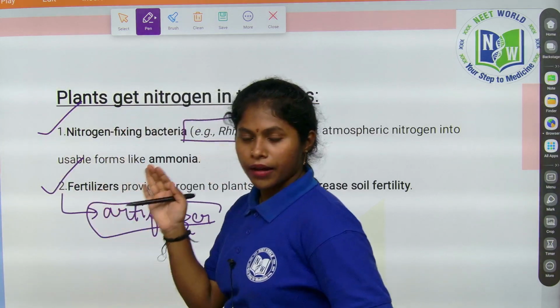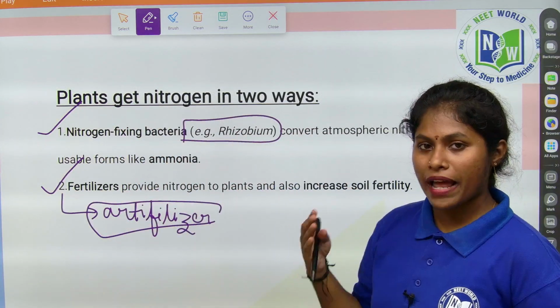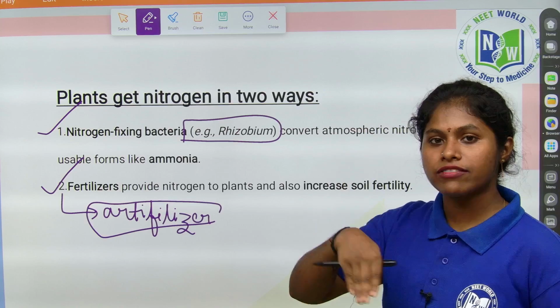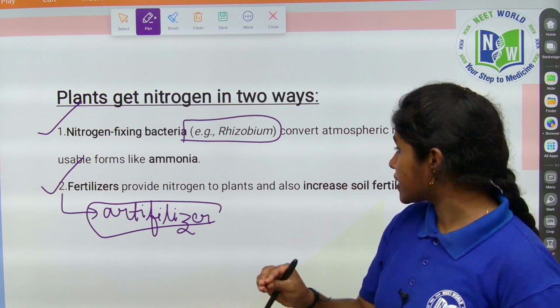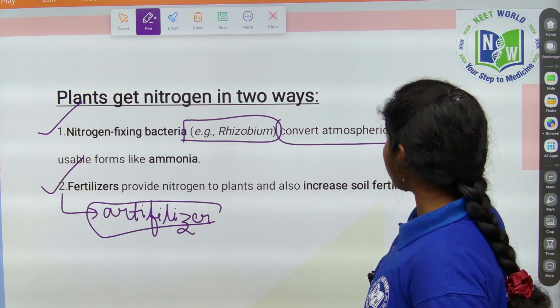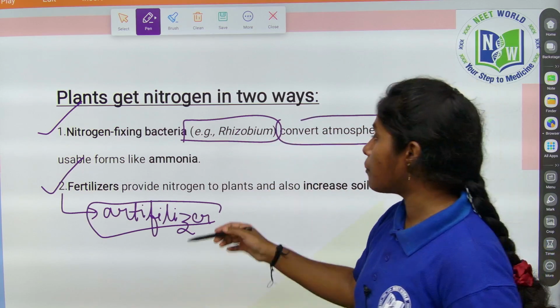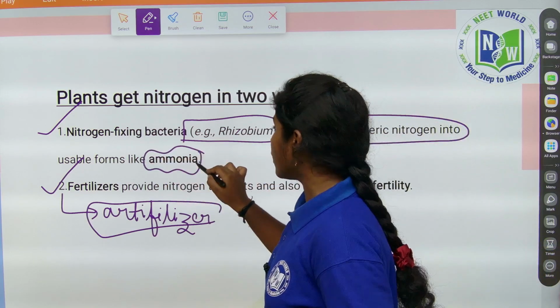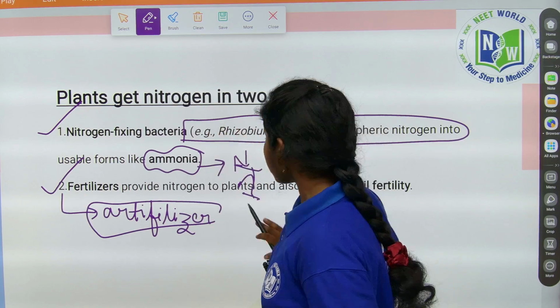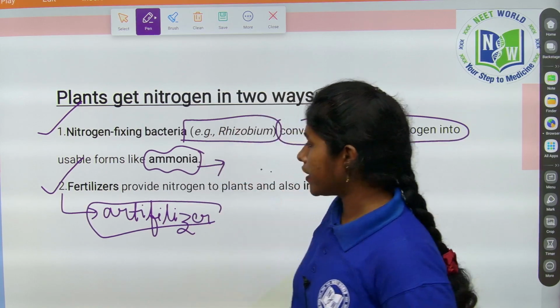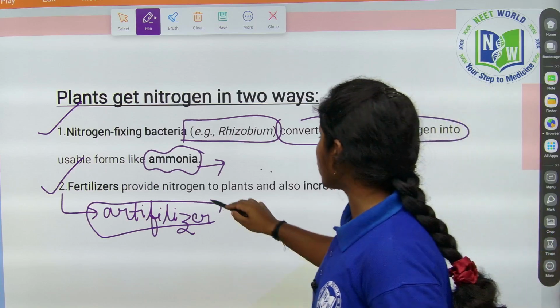I said, no? In groundnut and pea plants, those plants have nodules in the roots. In those nodules the bacteria named rhizobium is present. It is converting atmospheric nitrogen into a useful form like ammonia. Plants use nitrogen in the form of ammonia. Right? Coming to the next point. Fertilizers provide nitrogen to plants.